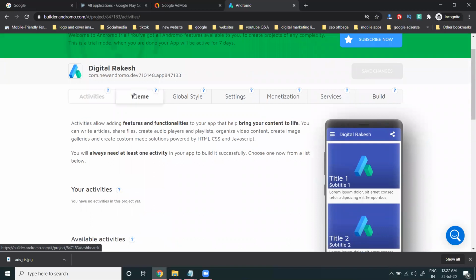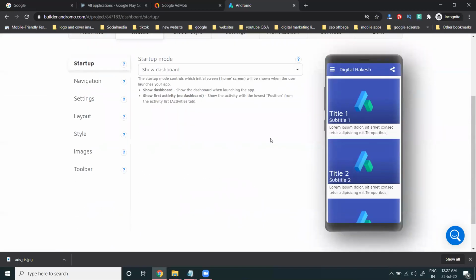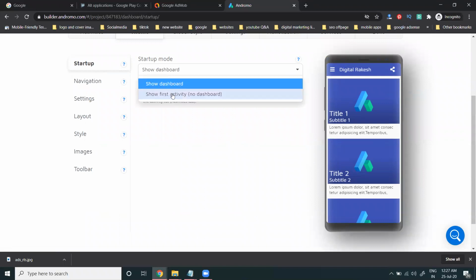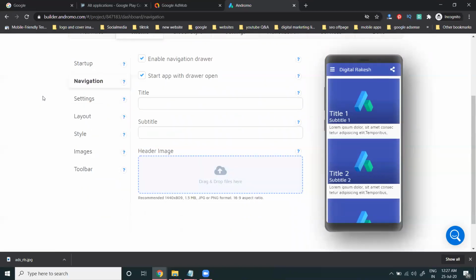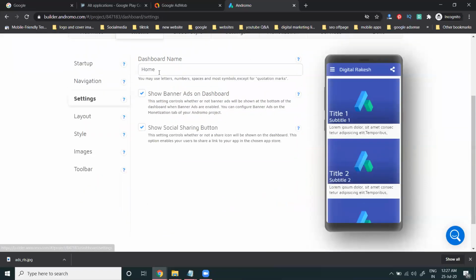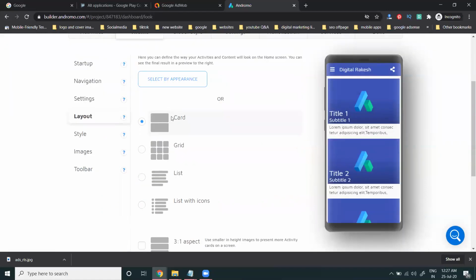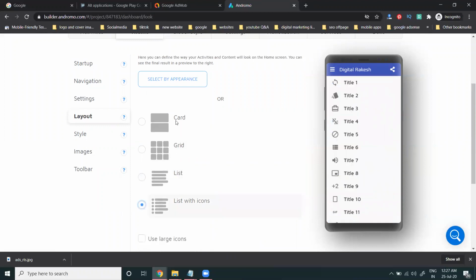Coming to the theme here. Every theme will be here, the particular option. So the option will be here and show your dashboard. And here navigation, title, subtitle, and header image. Settings, here home page settings. Layout: card, grid, list, every option will be here.